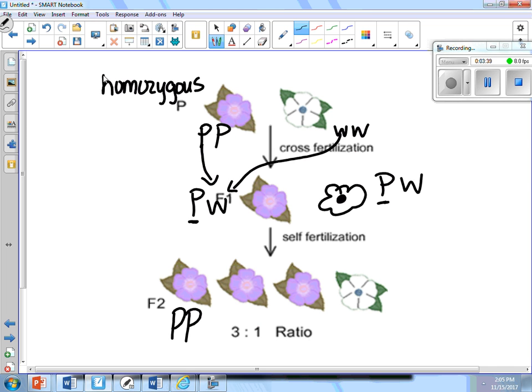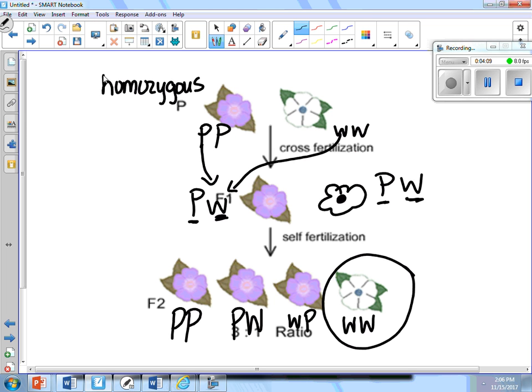It can also get 1 purple and then a white. Or it could give it a white, but this one could give it a purple. And this one can give it a white, and that one can give it a white. So there is a probability here that 75% of them will be purple and 25% will be white. This guy only has what kind of genes? White. So it can only give the white gene.